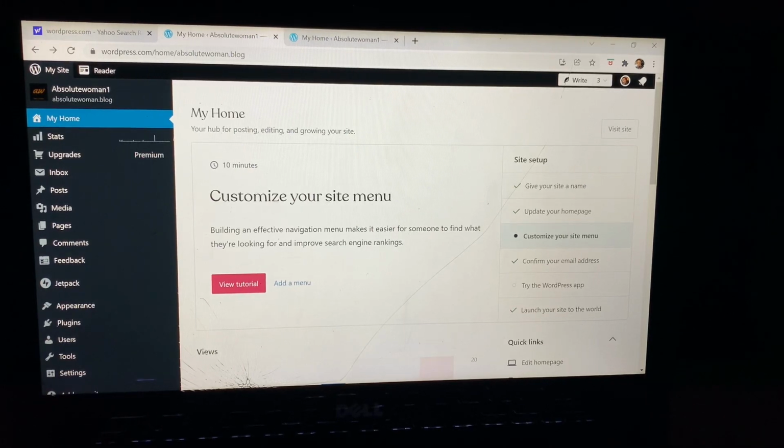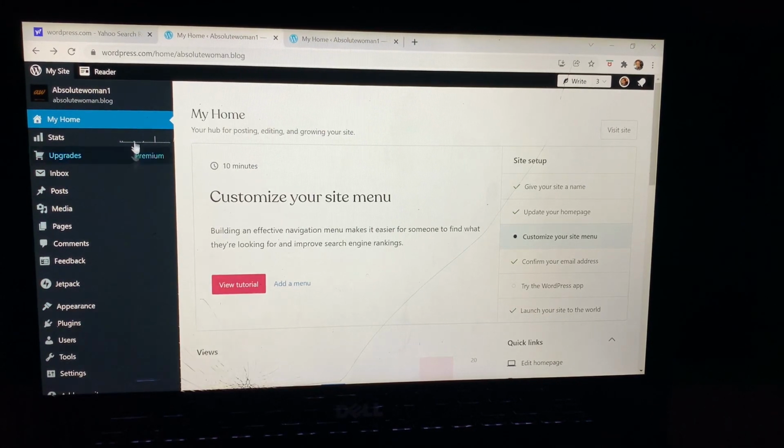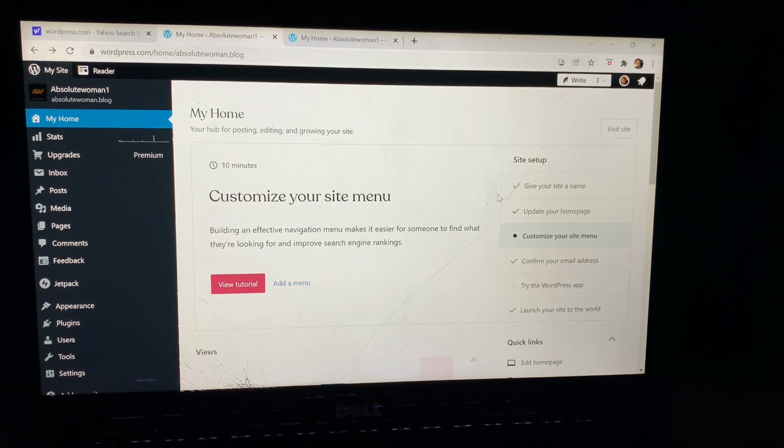Okay, so once you are done signing up with the site, it's going to lead you to something like that. First of all, it's going to ask you to select your domain name. So you can easily select your domain name as you are signing up. So give your site a name. That is it. Once you are home, update your home page if you need to. They're only suggesting that. You won't be updating because you're just doing yours.